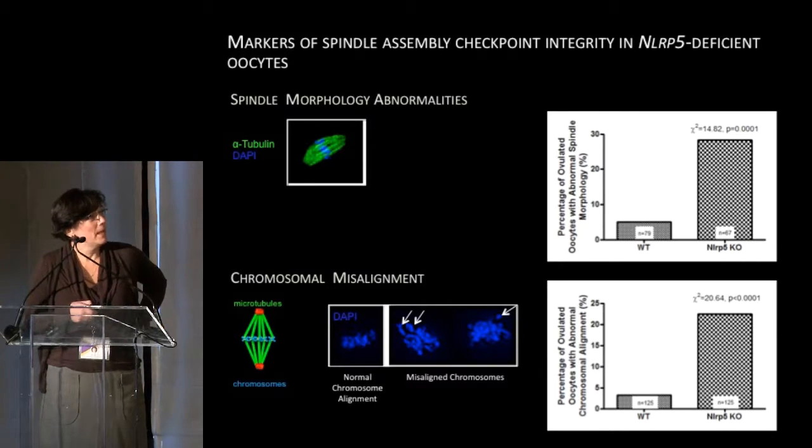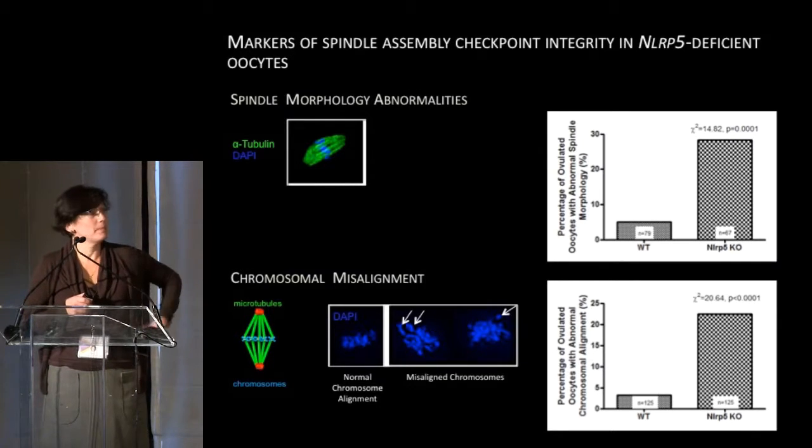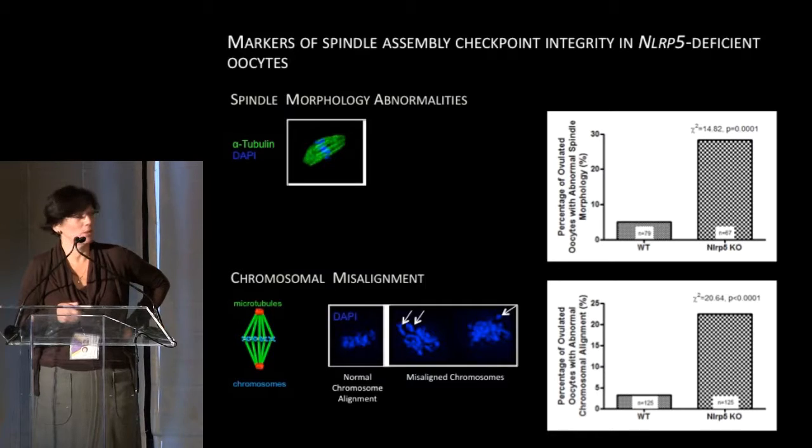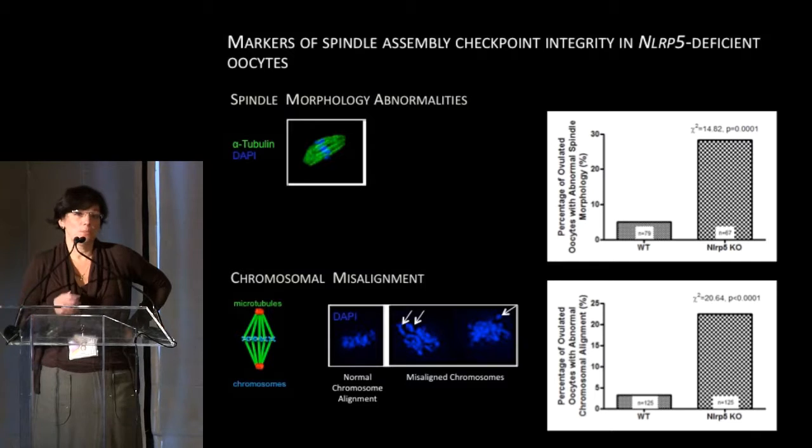P73 before. We also wanted to know what happens with NALP5 if we destabilize the spindle. If we use nocodazole, a drug that will disassemble the spindle, you see that NALP5 disappears from the chromosomes, and it's not there in the knockouts in the first place, confirming that the antibody is specific. Then we looked a little bit further, where can we find it? It colocalizes with dynactin, a marker of kinetochores. So very similarly to P73, NALP5 seems to localize to structures on kinetochores.